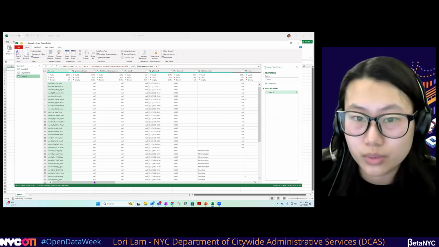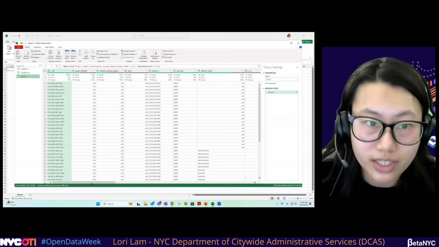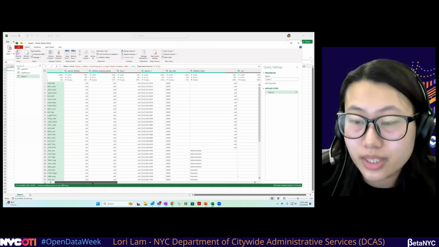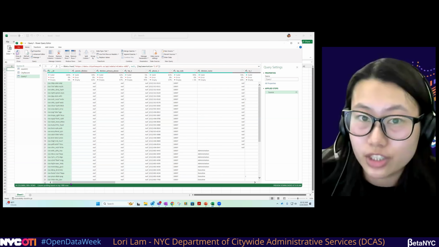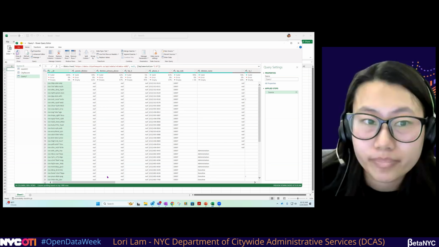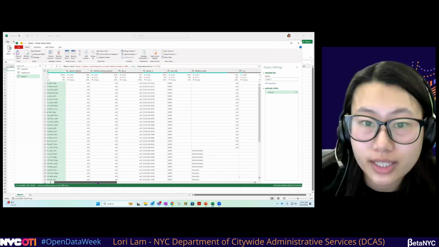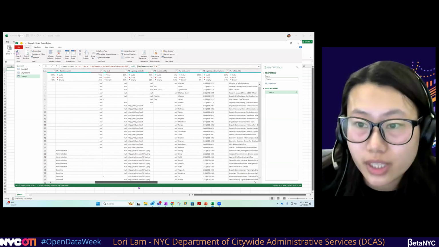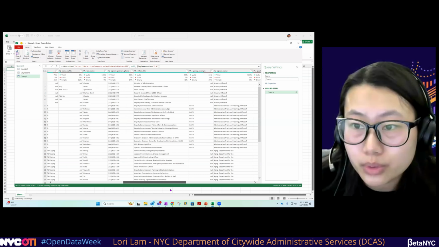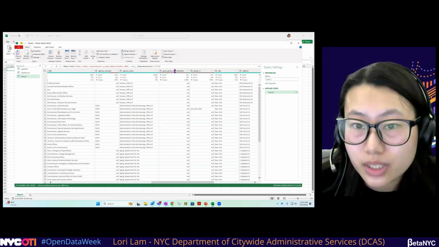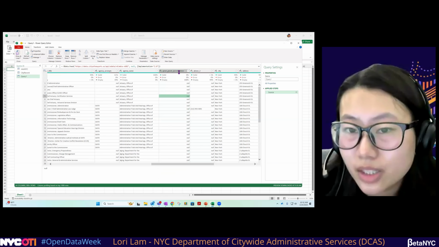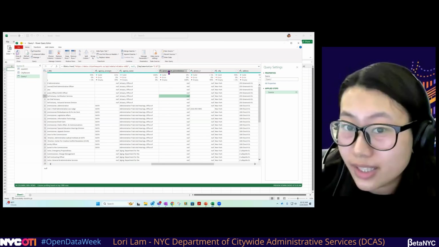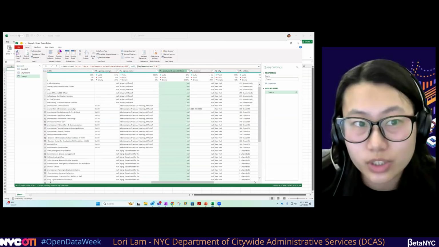And once again, we're going to walk through this the same as we did with the other data sets. We're going to see if there are any null columns, empty columns, and remove those, and also quickly change data types. All right, so scrolling to the right. Let's see. Looking for any empty columns to remove. All right, we see one here. It's also easy to tell because there's a status bar here. And if it's green, it means it's full. If it's gray colored, that means it's empty. So we just want to remove.